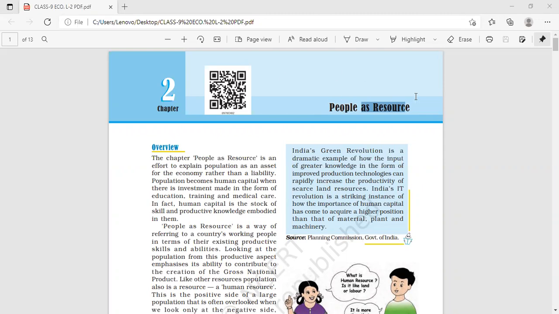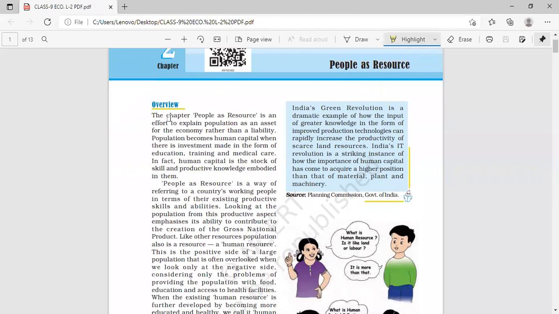Okay, now people as resource. I hope you have understood the title of the lesson, and what you are going to read in this lesson. So now beginning. The chapter People as Resource is an effort to explain population as an asset for the economy rather than a liability. Now these two words are very new to you, I think. What is an asset?